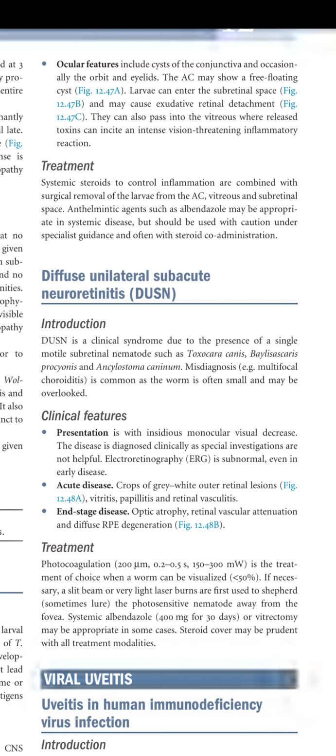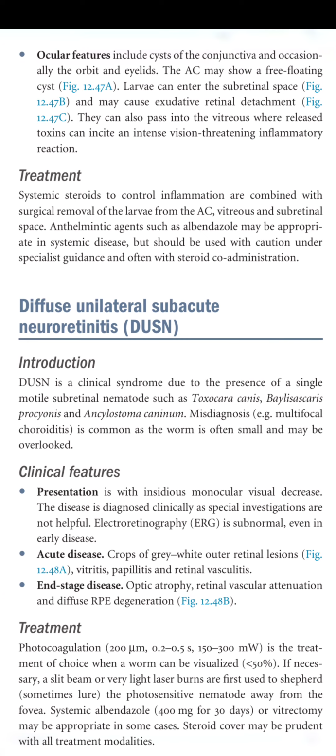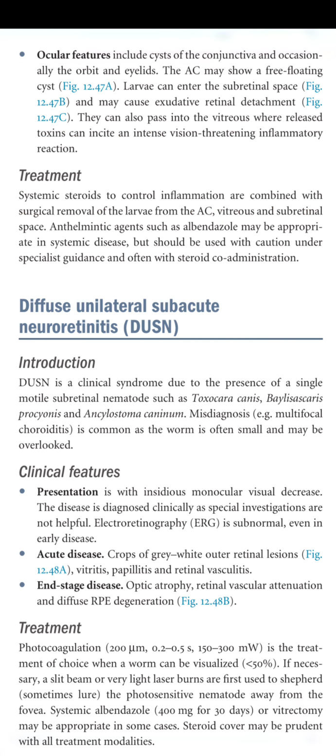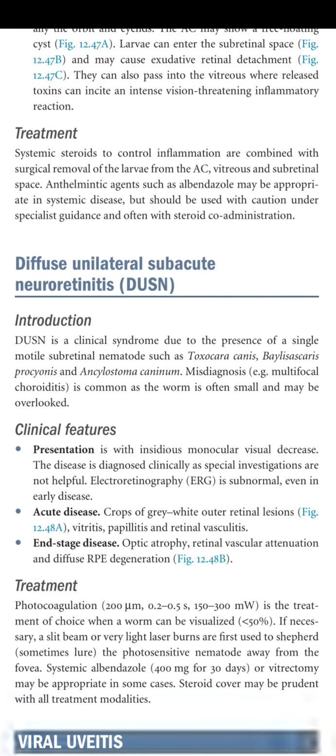Treatment: systemic steroids to control inflammation are combined with surgical removal of larvae from the AC, vitreous, and subretinal space. So basically, you give steroids to control the inflammation, and we remove the larvae surgically from the AC, vitreous, and subretinal space. Antihelminthic agents such as albendazole may be appropriate in systemic disease, but should be used with caution under specialist guidance and often with steroid co-administration.